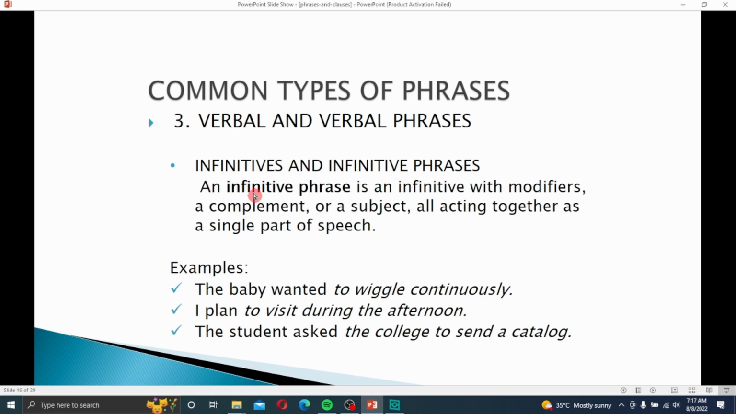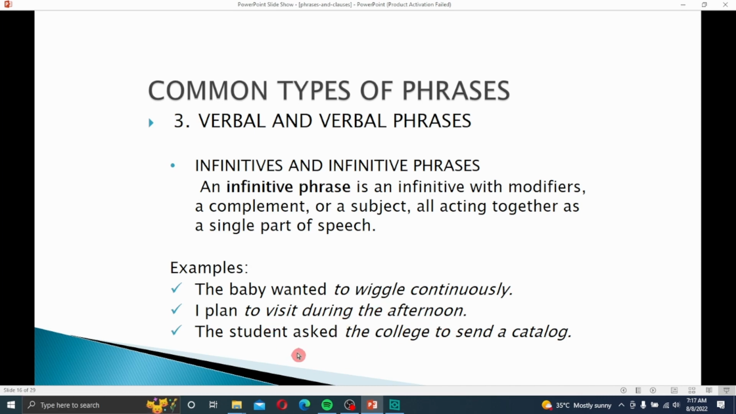Verbal and verbal phrases. Infinitive phrases: an infinitive with a modifier, a complement, or a subject acting together as a single part of speech. The baby wanted to babble continuously. Here, to babble continuously is the infinitive phrase. I plan to visit during the afternoon. To visit during the afternoon is an infinitive phrase.